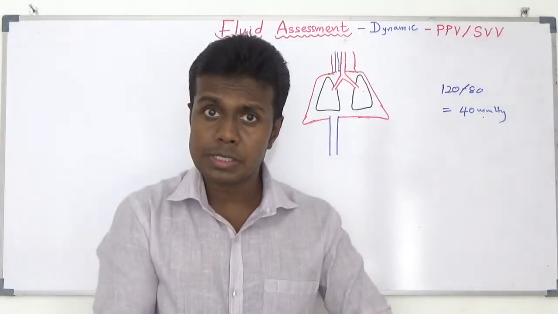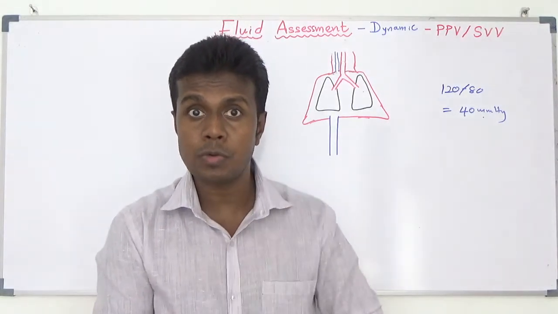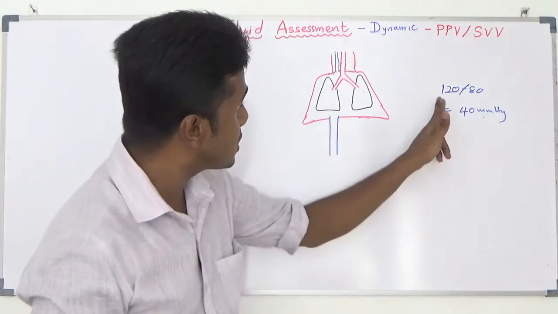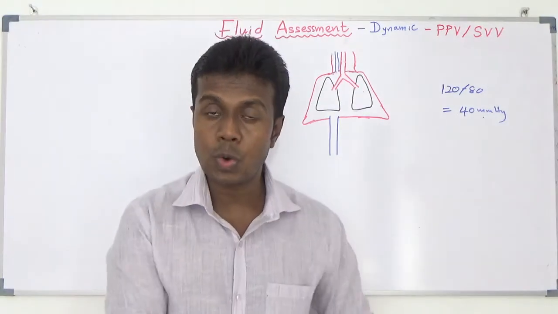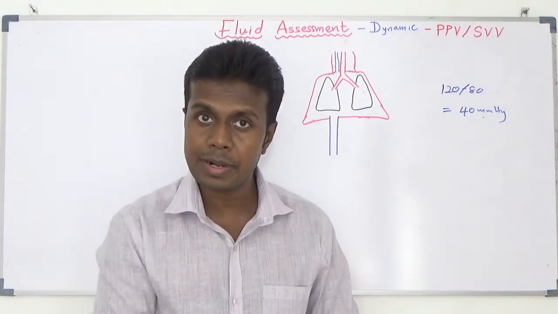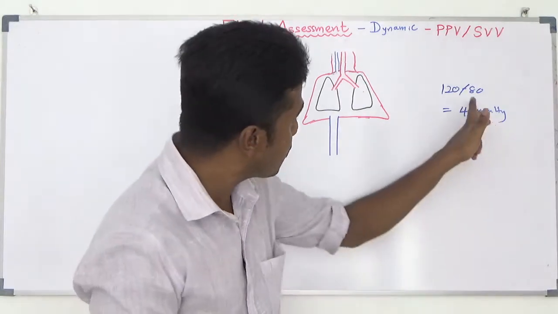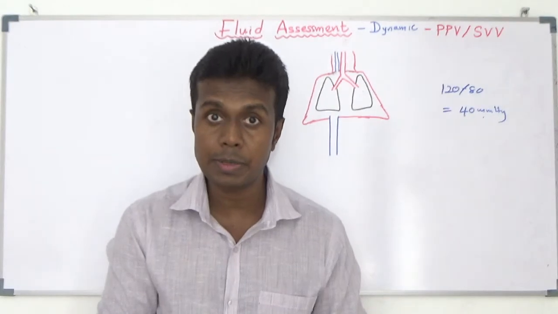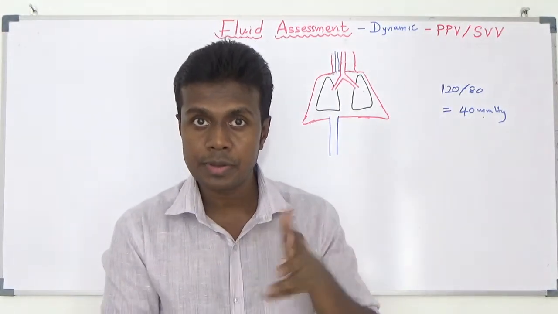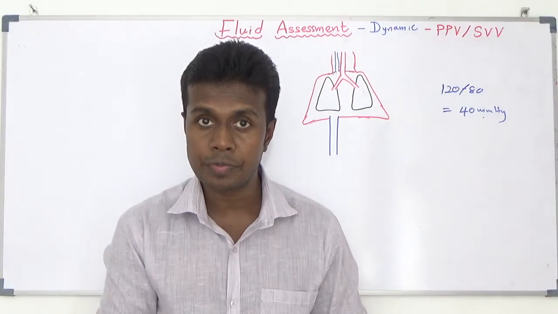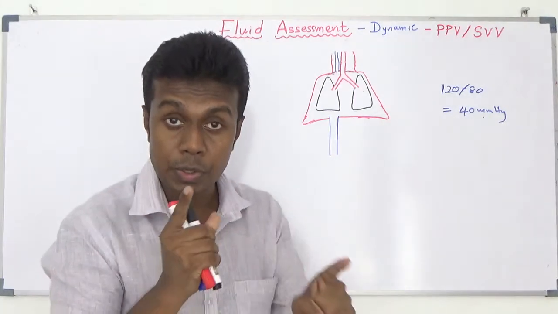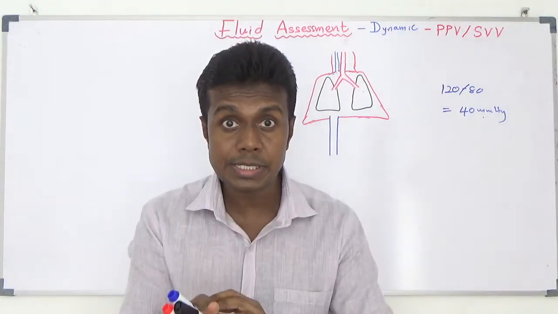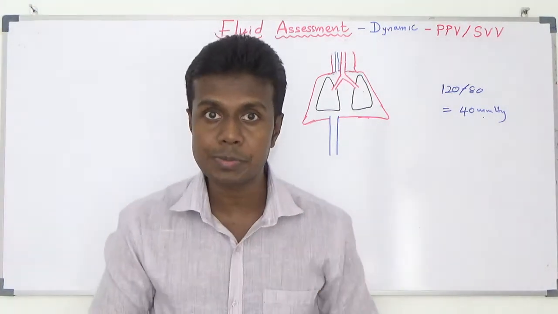If I check my pulse now, the feeling part of my pulse belongs to pulse pressure. If I had a continuous 120 blood pressure throughout the cardiac cycle, can I feel a pulse? No. If I had a continuous diastolic blood pressure in my vessels during the cardiac cycle, that means 80 millimeter mercury, can I feel any component of pulse? No. The pulsatile component belongs to pulse pressure.